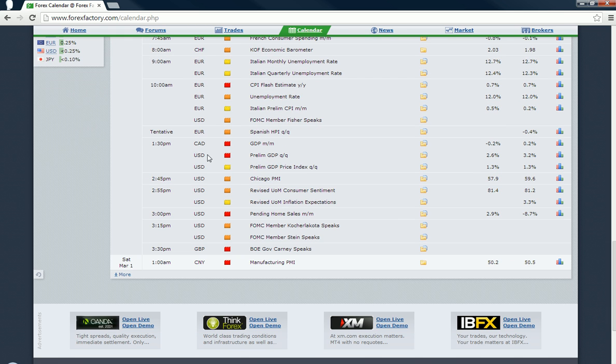In terms of the rest of the high impact data for the rest of the day, which is the end of the week, you've got Canadian GDP out at 1:30, forecasted at minus 0.2%. The previous was 0.2%, so we're expecting a drop in that. Then you've got the US preliminary GDP quarter-on-quarter numbers. We're expecting a drop from the previous 3.2% to the forecast of 2.6%.